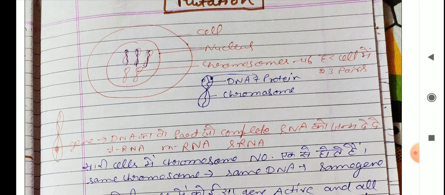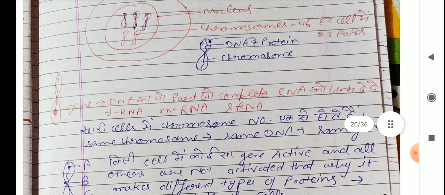What is the definition of a gene? The part of DNA which makes a complete RNA is called a gene. The RNA may be of three types. Any type of DNA can make any type of RNA: tRNA, transfer RNA, mRNA, messenger RNA, and rRNA, that is ribosomal RNA. So in all the cells the chromosome number is the same.